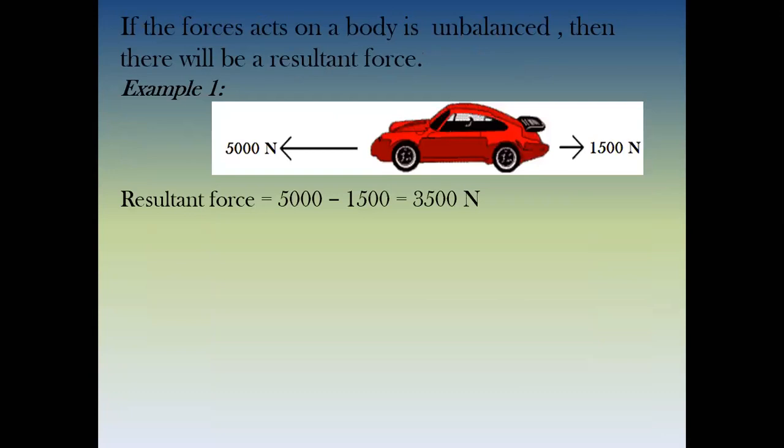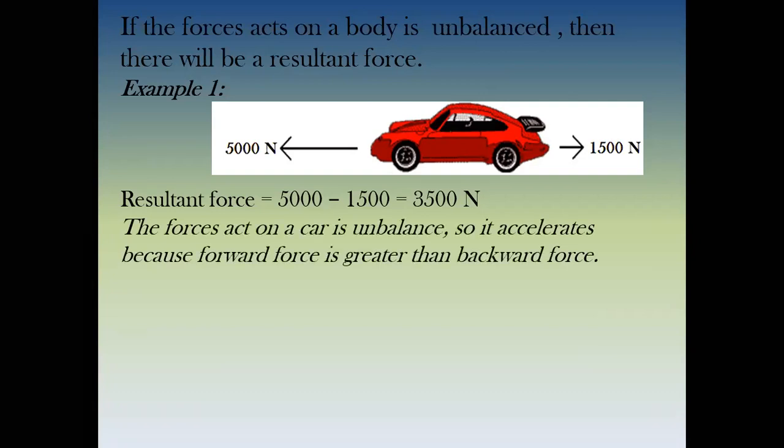We did an example on a box. This is also another example. If 5,000 is on the left hand side and 1,500 is on the right hand side, and they are in opposite directions, so they will subtract. So the resultant force is 3,500 newtons. This is an example of unbalanced force. So in balanced force the resultant force is zero, while in unbalanced force the resultant force is not zero. So as a result, it will accelerate forward.